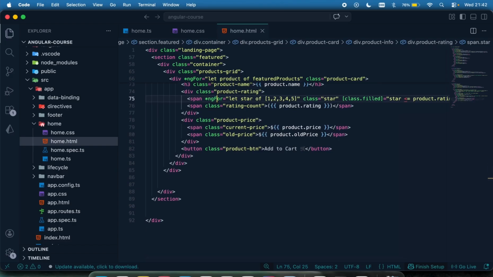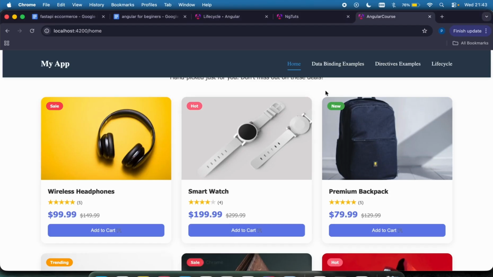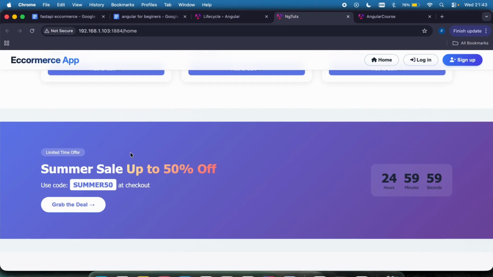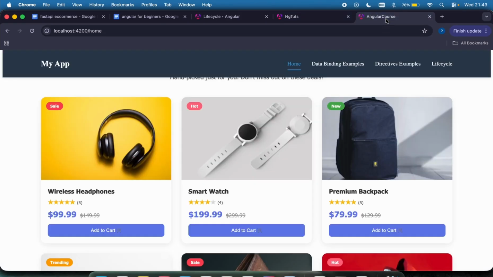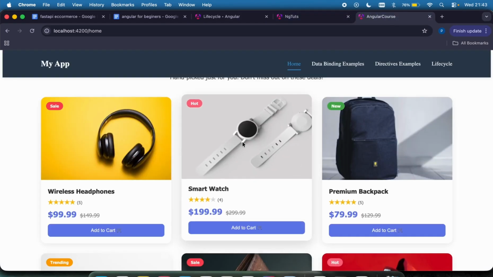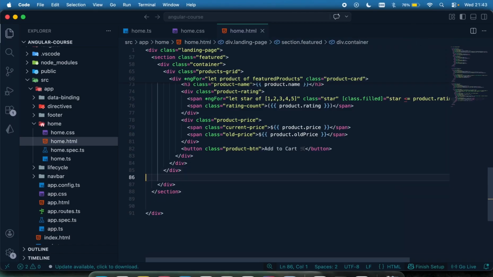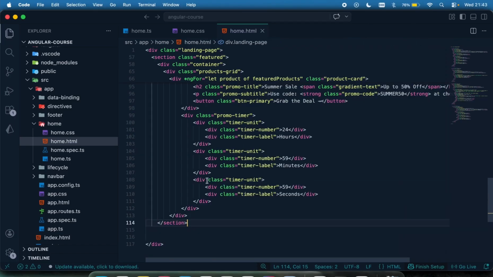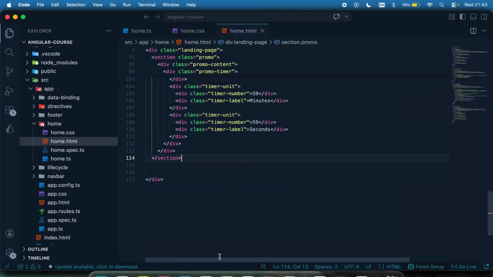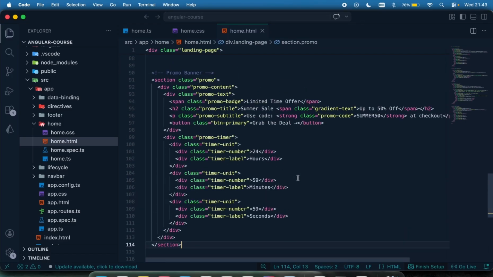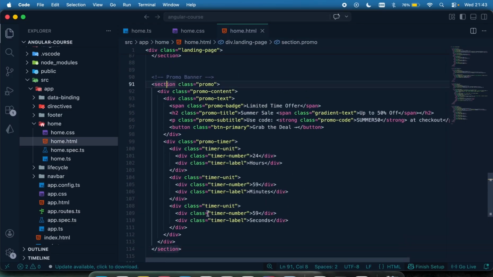And I'm just going to quickly head down to show you the last one, which is this summer sale banner right here. Again, these are very easy. You can easily use your AI to generate stuff like this, so I won't really waste much time on that. So let me just have the promo banner up right there. That should be after this section. Have my promo banner like that. And if I check, this is our promo banner, it's just static stuff. We're not using any directive right there.